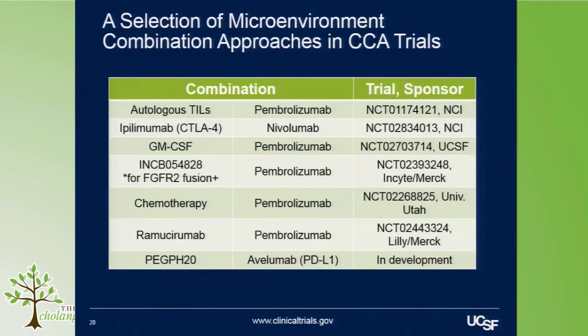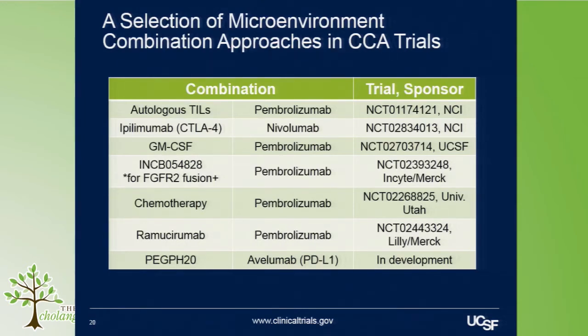But here's another interesting example, harkening back to Andrew's talk again: an FGFR2 inhibitor for FGFR fusion patients. There's now a study ongoing combining an FGFR2 inhibitor with the checkpoint inhibitor pembrolizumab, in hopes of potentially augmenting the immune response by eliciting a cytotoxic response in FGFR2 fusion tumor cells and allowing them to become potentially more immunogenic.